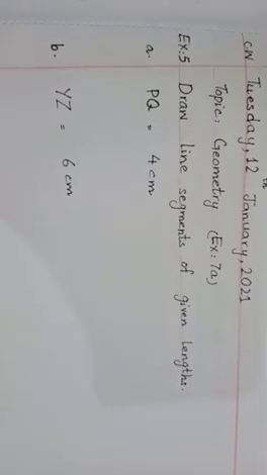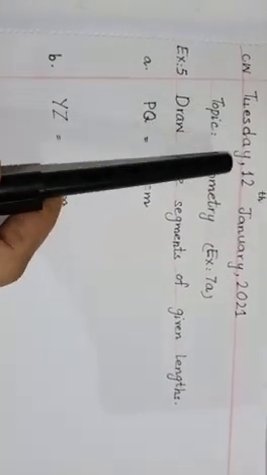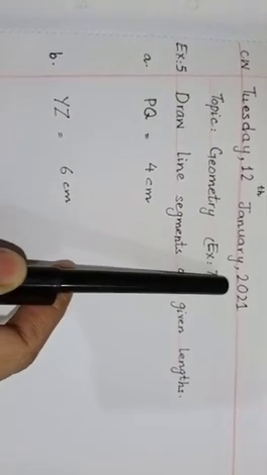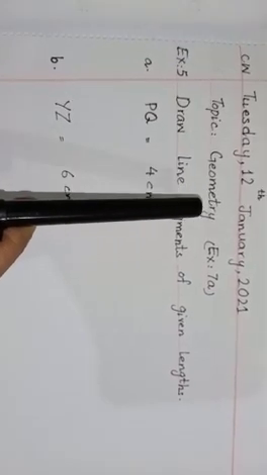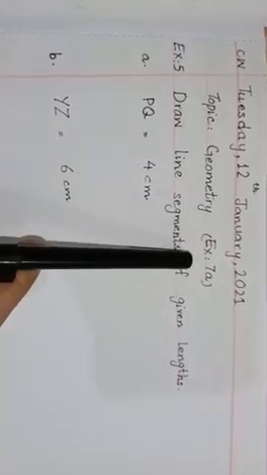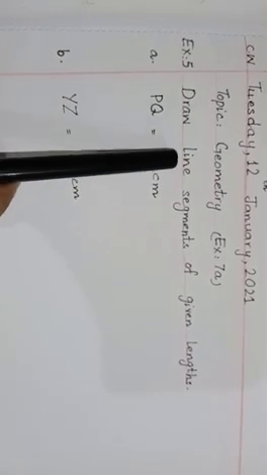Students, first of all, open your notebooks and maintain your pages. Draw a margin line on both sides of the page. After that, write classwork Tuesday, 12th January, 2021. Topic is geometry. Chapter number 7 and exercise 7A. Question number 5 is draw line segments of the given lengths. A part is given, PQ is equal to 4 centimeter.